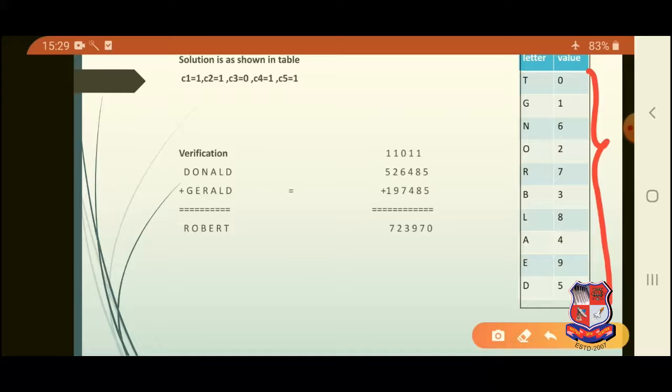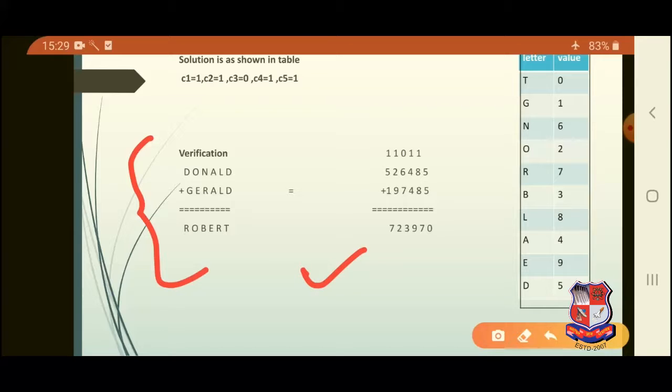That means you can make out here that each and every letter is assigned a unique digit, and to verify whether the solution we have found is right or not, we can do the addition shown here in the same problem, where 5 plus 5 is 10 with a carry 1, 8 plus 8 is 16, 17 plus 1, so 1 here, 7 here, 4 plus 4 is 8 plus 1 is 9, 6 plus 7 is 13 with a carry 0, 3 here, 1, 9 plus 2 is 11, 12 here, 2 here, carry 1, 5 plus 1 is 6, plus 1 is 7. That means the solution found is correct.